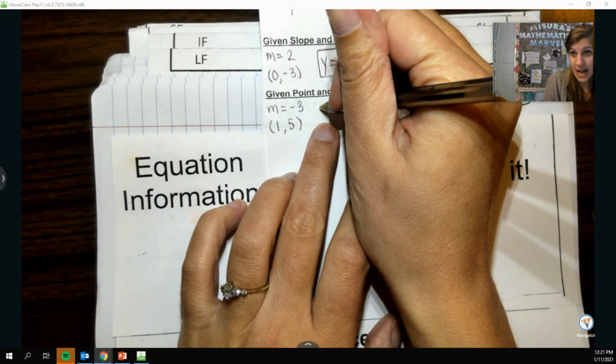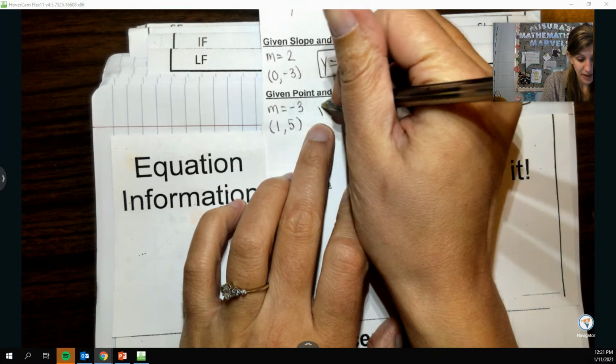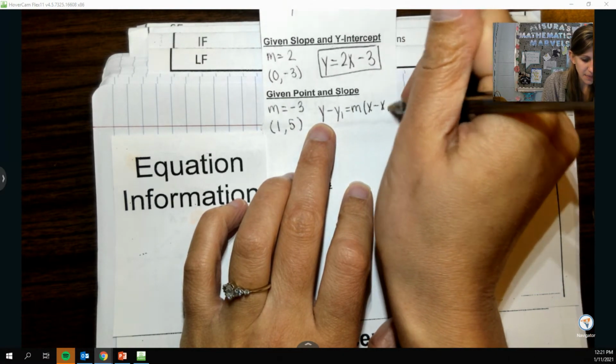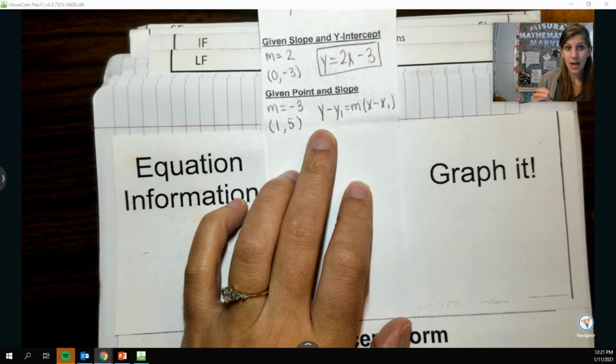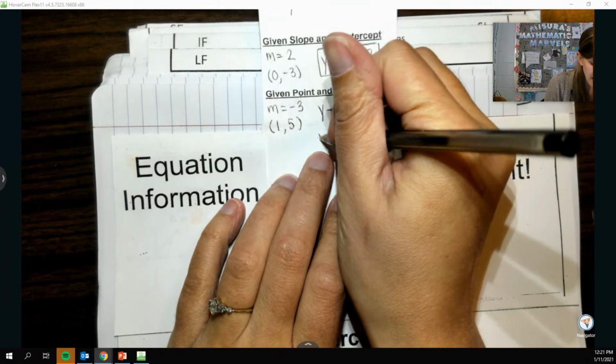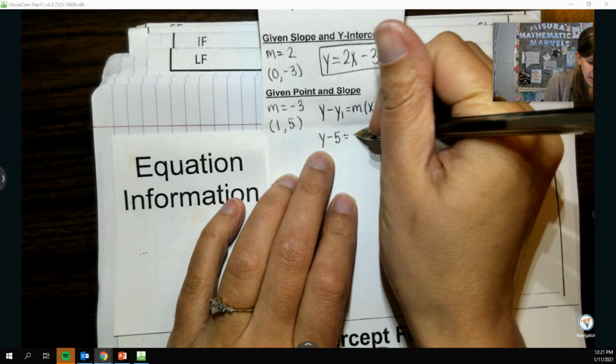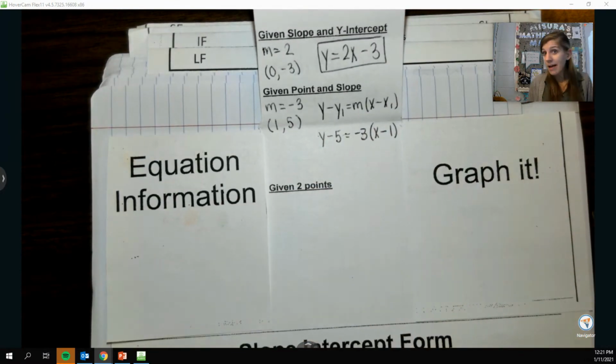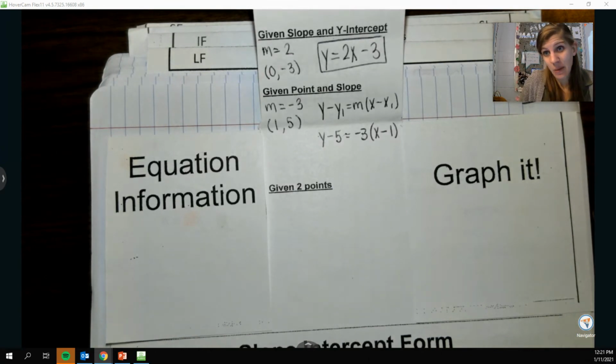On the last video that I posted for you guys, we talked about point slope form, y minus y1 equals m parenthesis x minus x1. So I plug in my slope and my x and y, so we'll have y minus 5 equals negative 3 parenthesis x minus 1. However, that's not the form they wanted. But if I simplify now, it will turn into y equals mx plus b, or slope-intercept form.